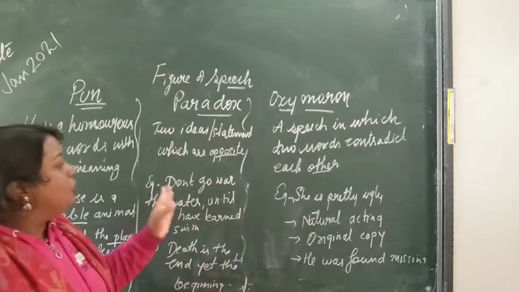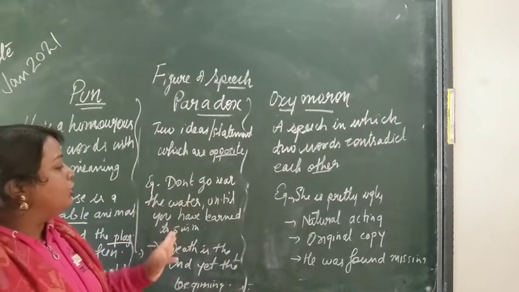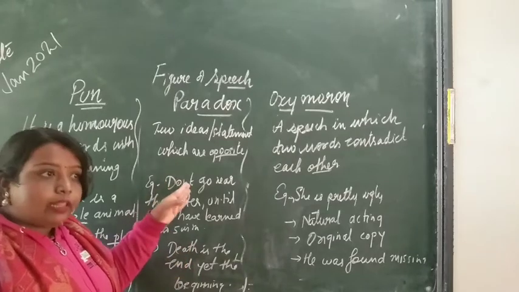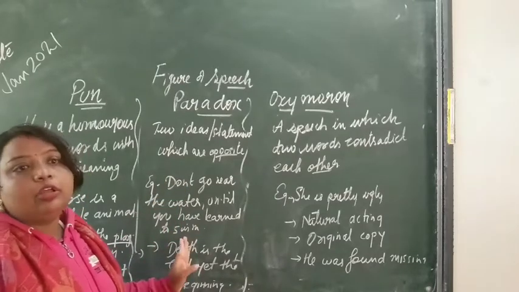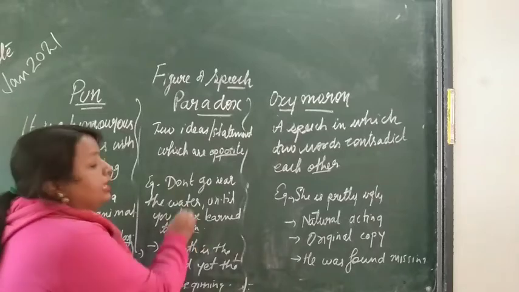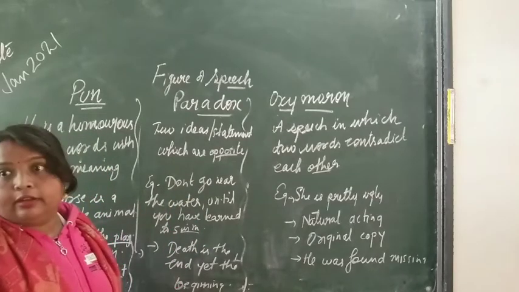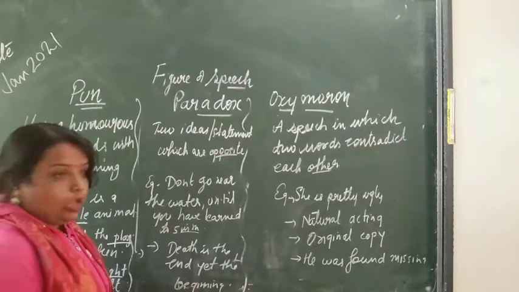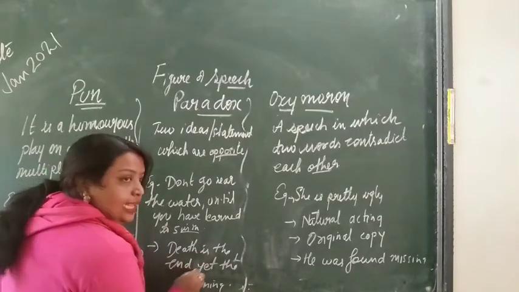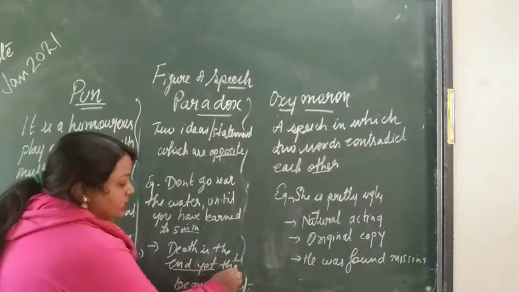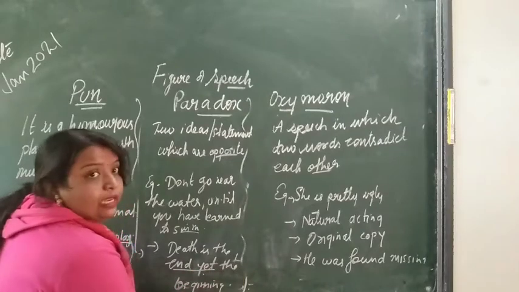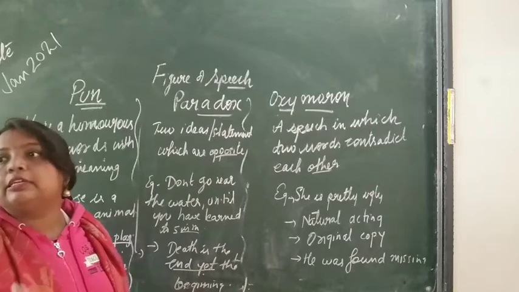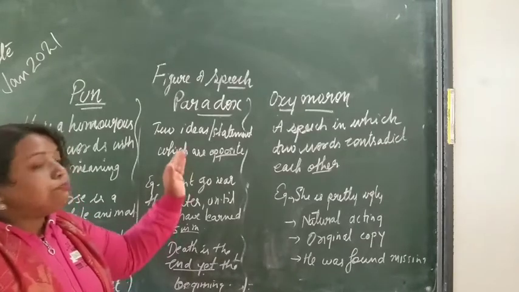Now the statement: don't go near the water until you have learned to swim. Both are opposite. If you know swimming only, then go near the water. Second, death is the end, yet the beginning. Now see this sentence. One part is telling death is the end, but the other part is saying yet the beginning. So both are opposite to each other. The statements are opposite to each other. So that is paradox.